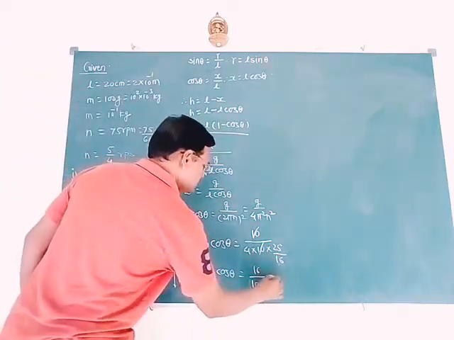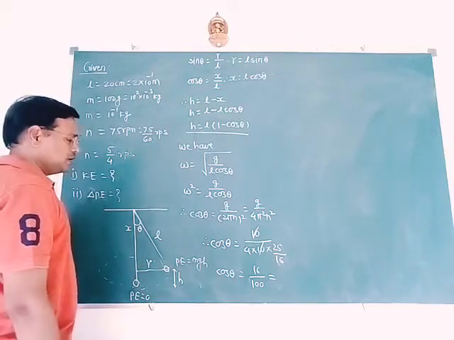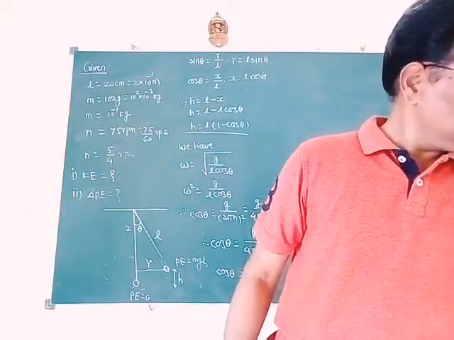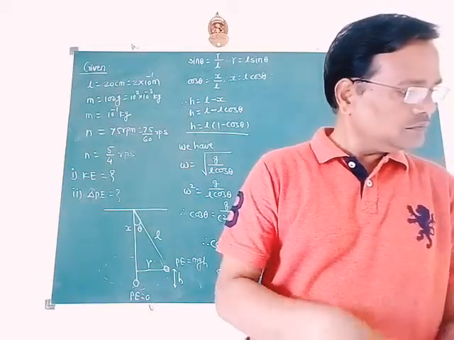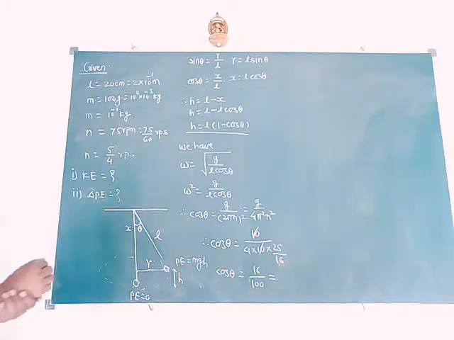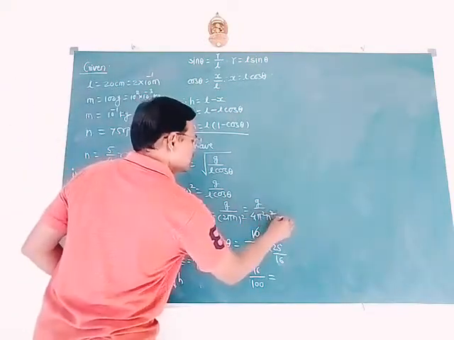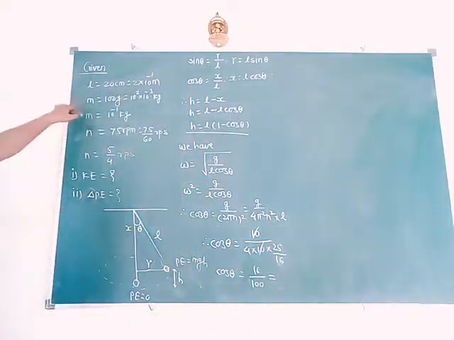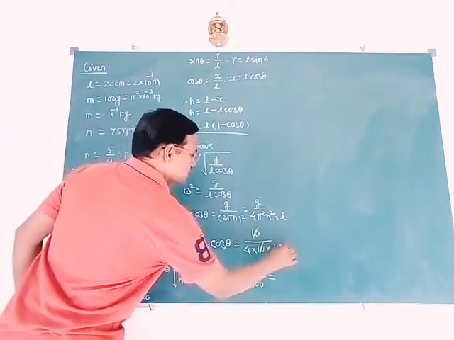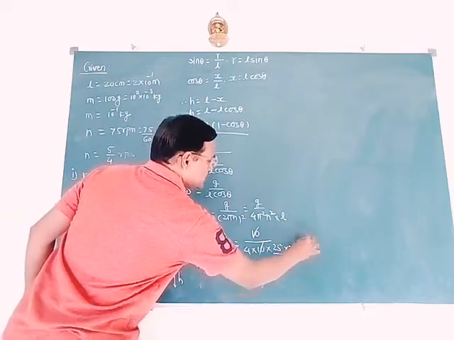So finally, cos of theta equals, there is again L into small l, there is 2 into 10 to the power of minus 1. Here it is 2 into 10 to the power of minus 1 again.